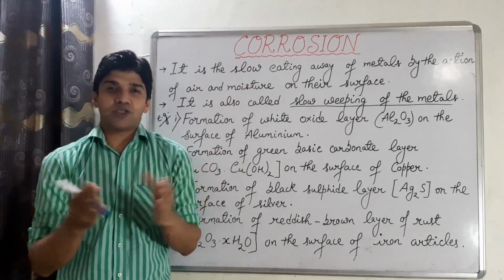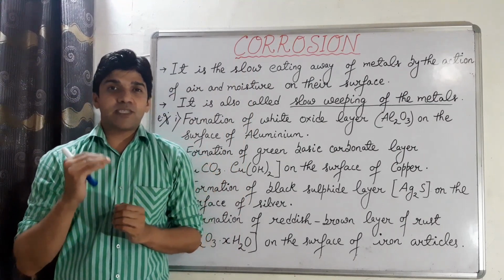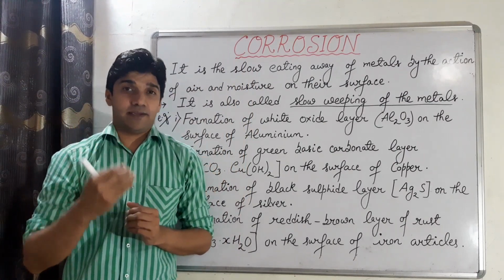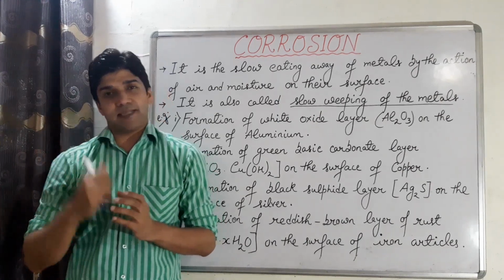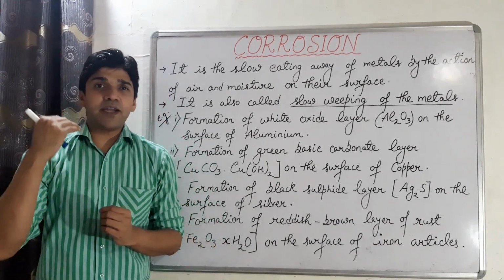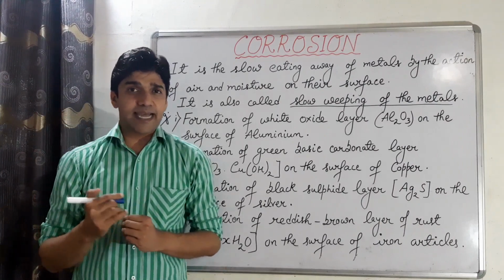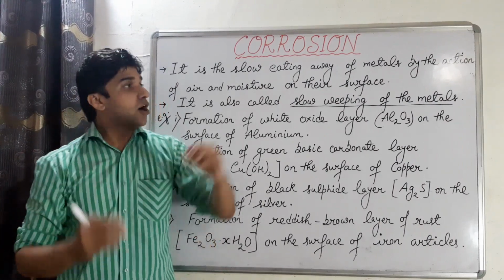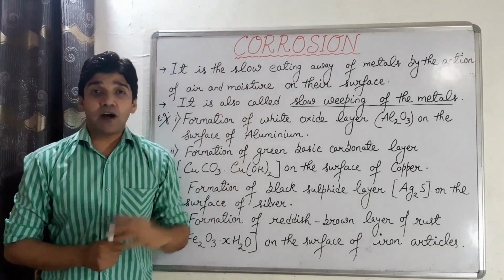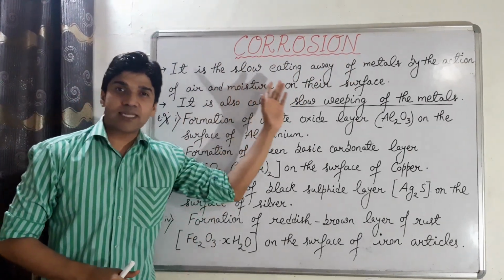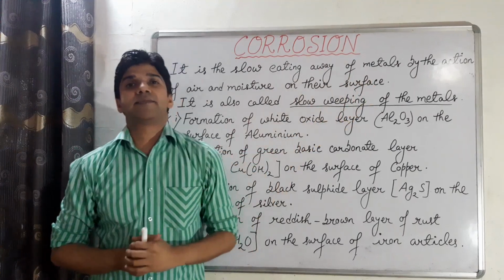So what is corrosion? Corrosion is the slow eating away, slow eating away कह सकते हैं या eating up कह सकते हैं, slow eating away of the metals. कैसे? By the action of air and moisture on the surface of the metals.